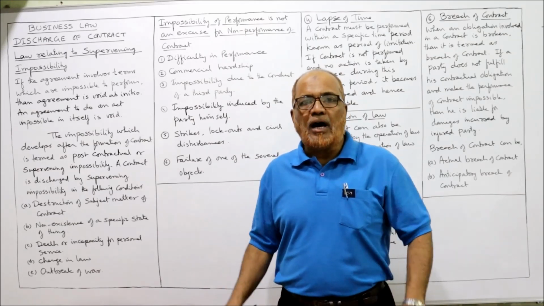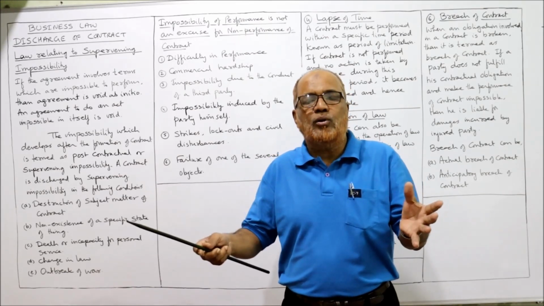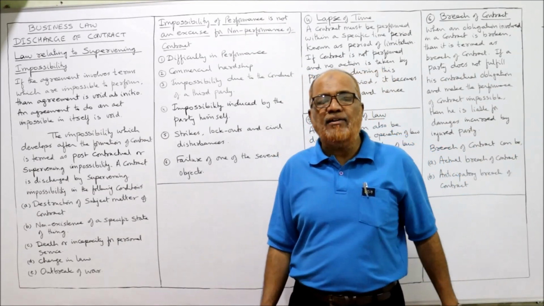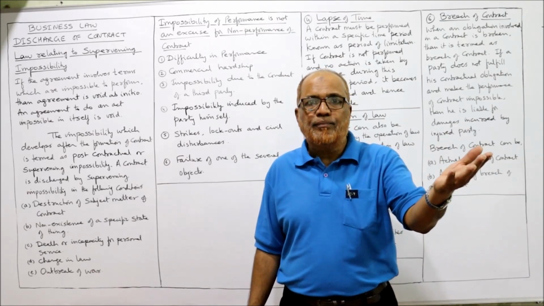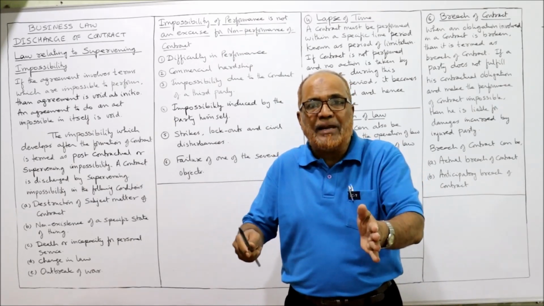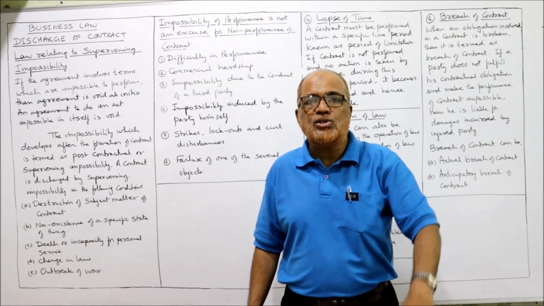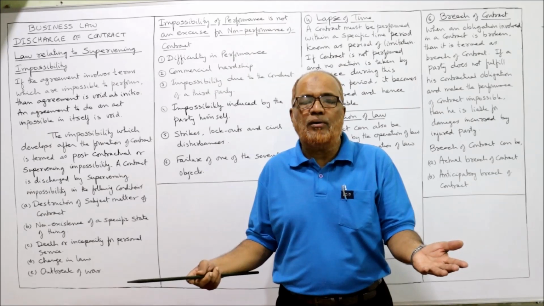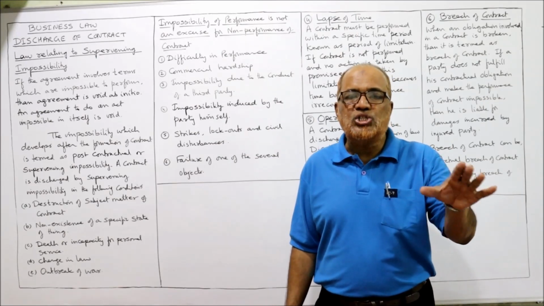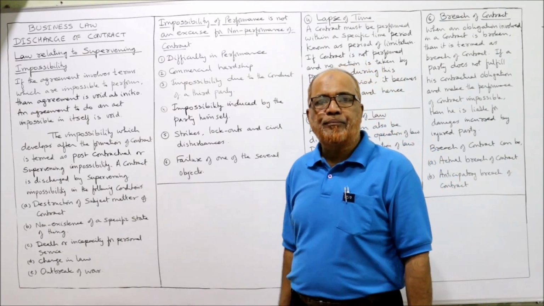Agreement takes place. But unknown to both the parties, after entering into the contract, the horse died. At the time of entering into the contract, the horse was alive. After entering into the contract, before the obligations were completed, the horse died. That means the subject matter of the contract was destroyed. Now automatically the contract is discharged. The obligations of both the parties come to an end. This is the supervening impossibility.